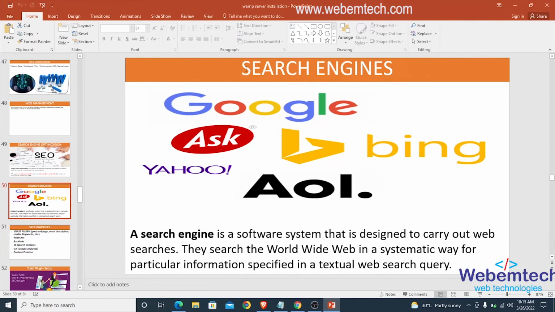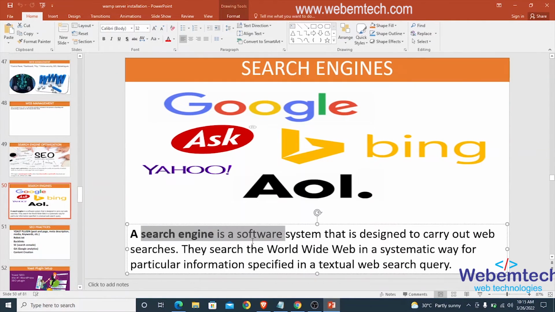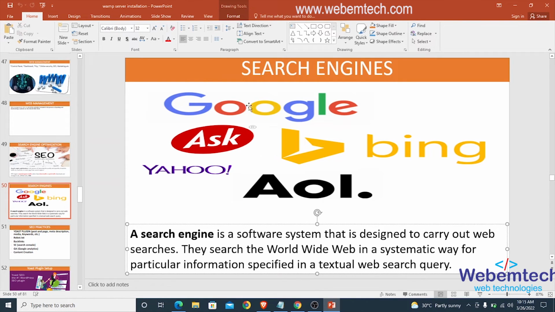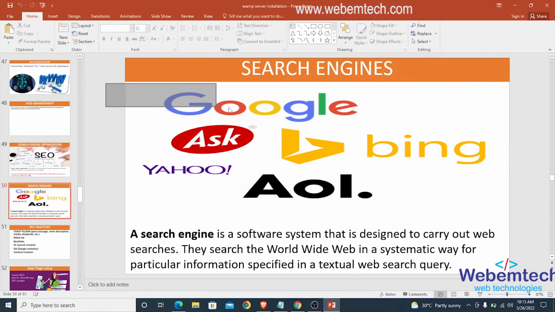The next slide here says search engines. Alright, we have a list of search engines here. We have Google, we have Ask, we have Bing, we have Yahoo, we have AOL and the likes. Alright, right here we say that a search engine is a software system that is designed to carry out web searches. They search the World Wide Web in a systematic way for particular information specified in a textual web search query. Alright, right here we'll be focusing on Google. But most of the practices to perform our search engine optimization on Google will be applicable to other search engines, talking about Ask, Bing and the likes. So we'll be focusing on Google and the search engine optimization.